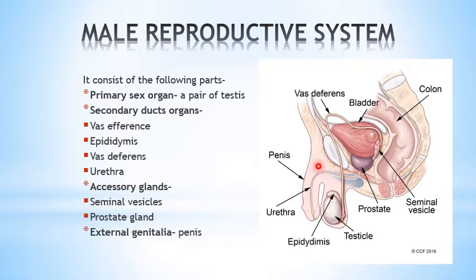And this urethra is the common passage for the discharge of urine as well as sperm in the male.